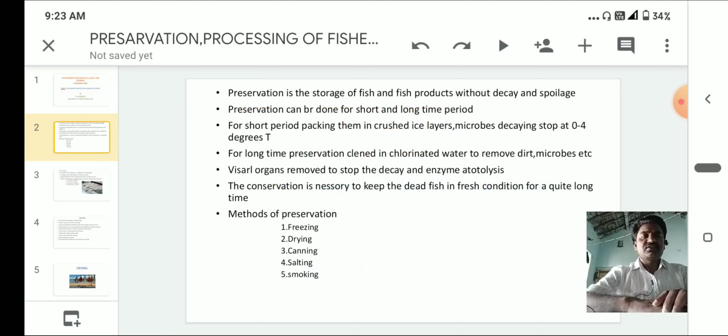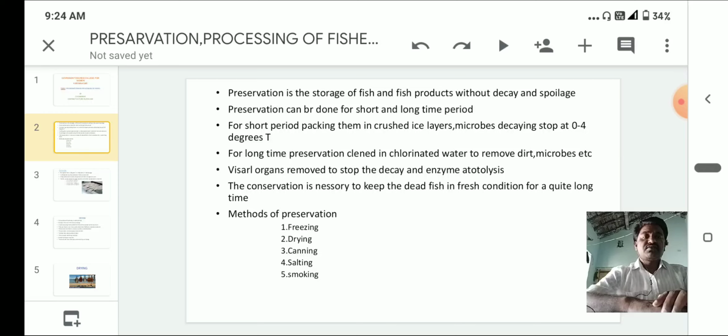Another preservation is the storage of fish and fish products without decay and spoilage. Generally, whenever the fish are in dead condition, bacteria and fungus act on the fishes, decaying the proteins and carbohydrates and minerals, whatever it may be. So it may spoil the fish quality.